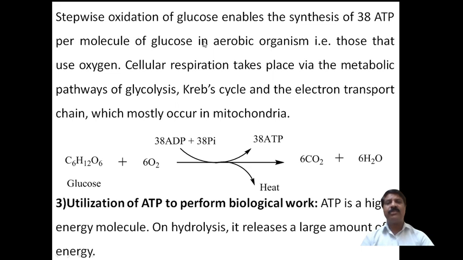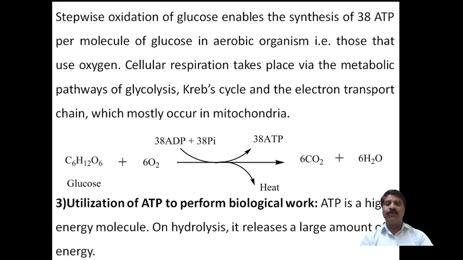The stepwise oxidation of glucose enables the synthesis of 38 ATP per molecule of glucose in aerobic organisms. Aerobic means using oxygen.